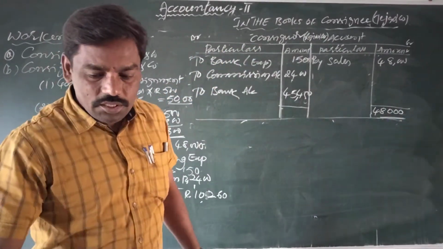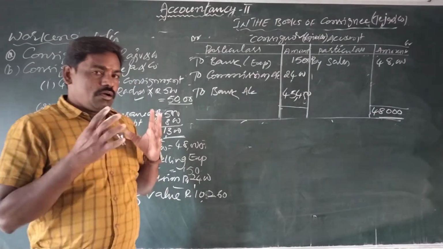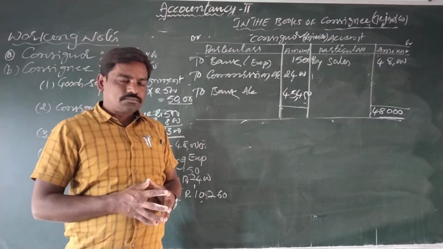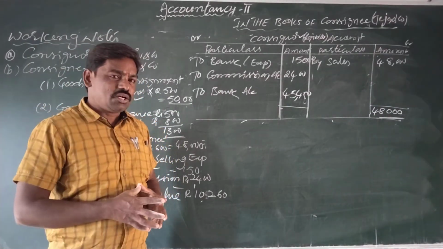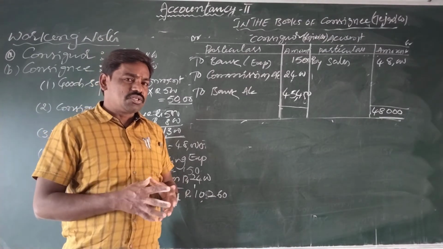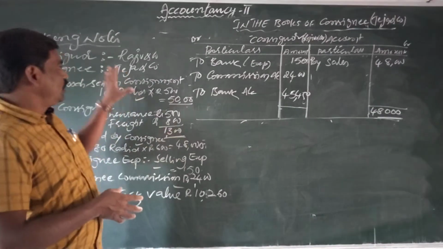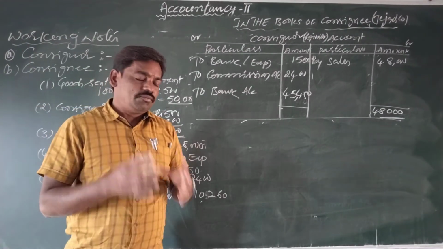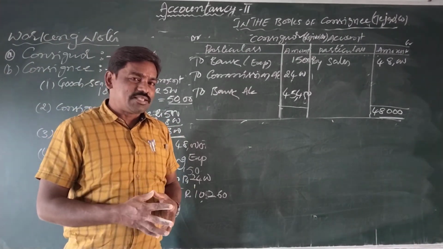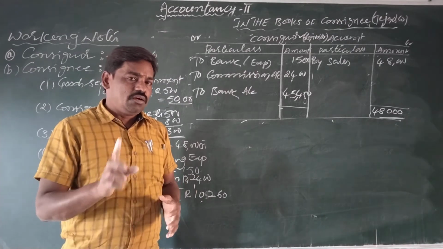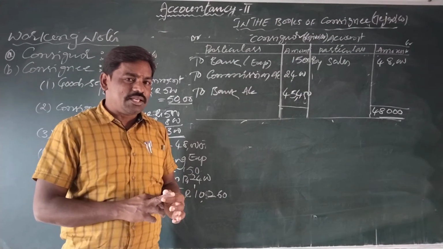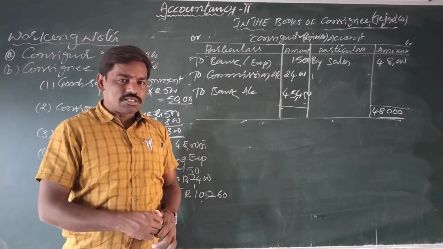Okay students, it's very simple and easy. Whenever we are asked to prepare ledger accounts in the books of consignor and consignee, first we write the working notes, then we prepare the ledger accounts in the books of consignor. Three ledger accounts we need to prepare: one is the consignment account, second the consignee account, third the goods sent on consignment account.